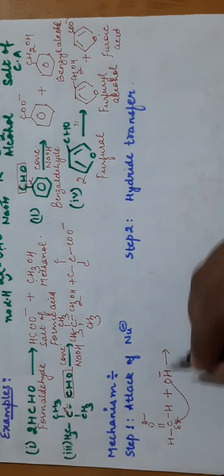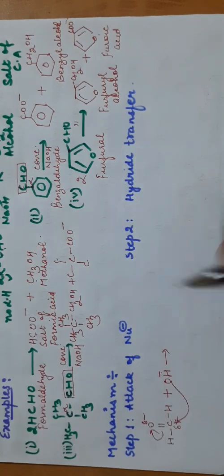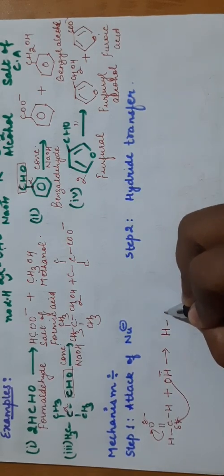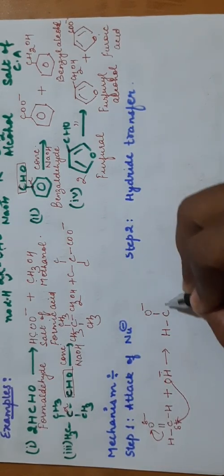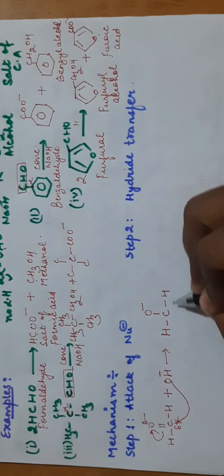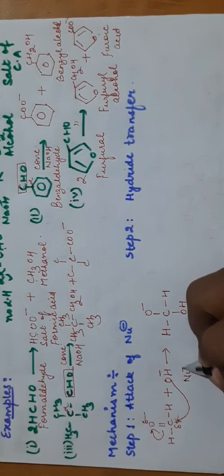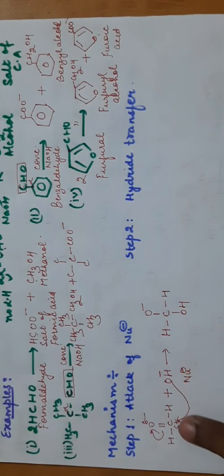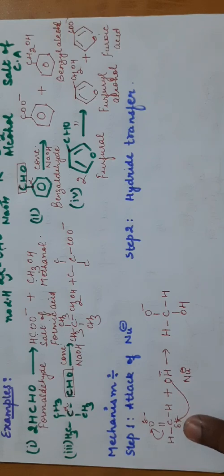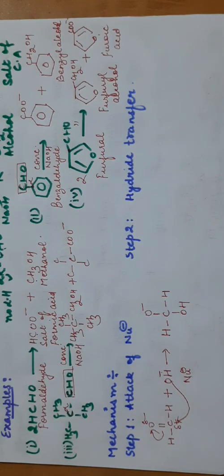So it will attack here and the pi electrons will move to oxygen. So what you will get is HCO minus. There is H here and there is OH attached here. So this is the attack of the nucleophile. This is the nucleophile here, OH minus, and it will attack at the positively charged carbon of the carbonyl group.